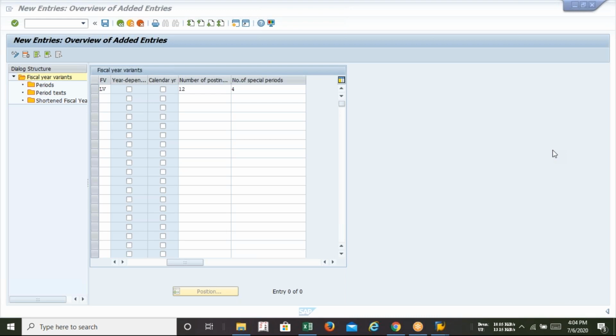So we are in the month of June, or May, of a different financial year, but we are closing the entries of the previous financial year. I repeat, we are in June 2020 or May 2020, but we are closing our accounts for 31st March 2020. Friends, 31st March 2020 is for the 1920 financial year, and 1st April onwards it is for the 2021 financial year. So we are in the 2021 financial year, but we are closing our previous financial year transactions.